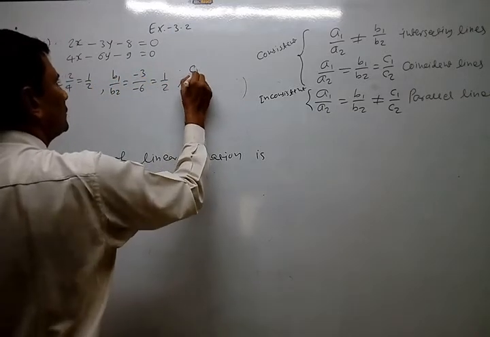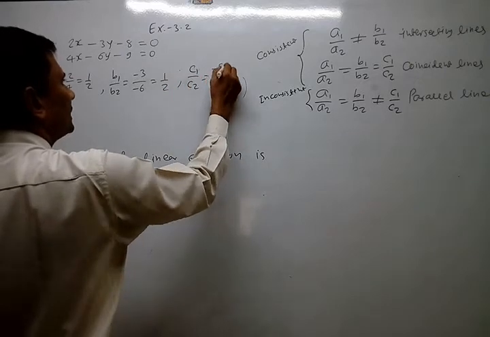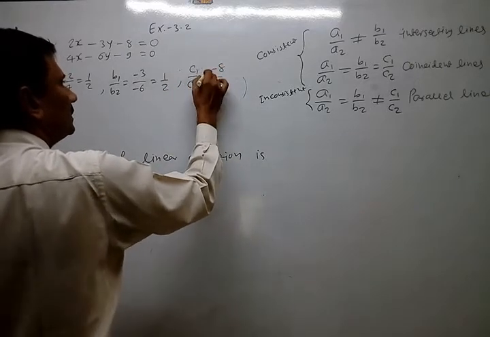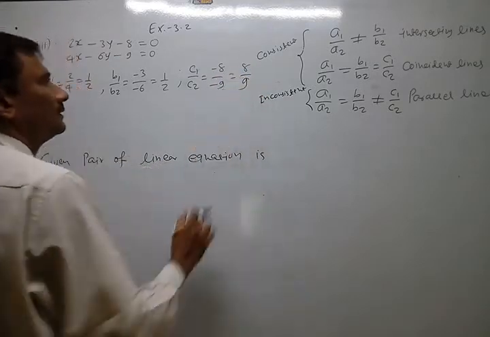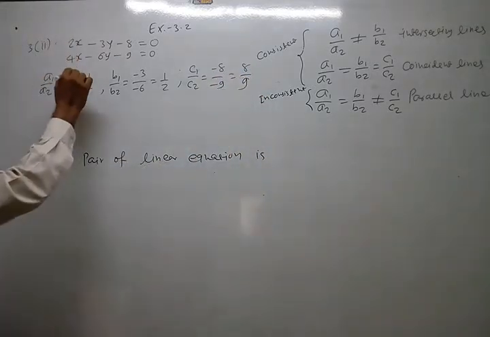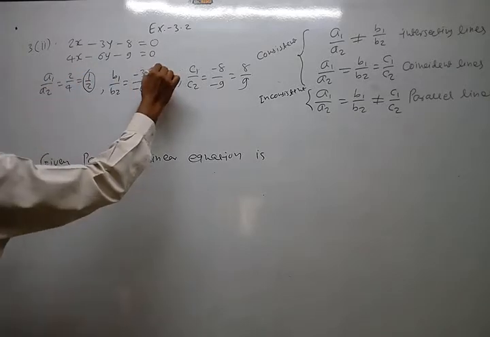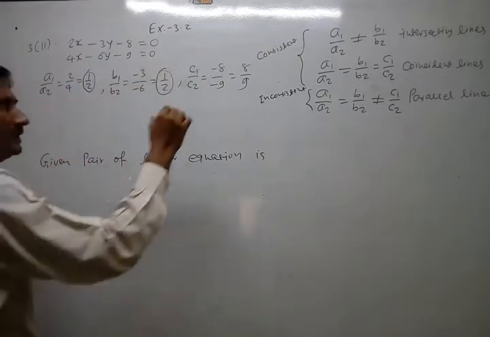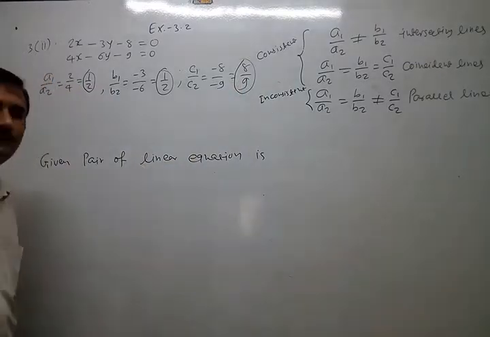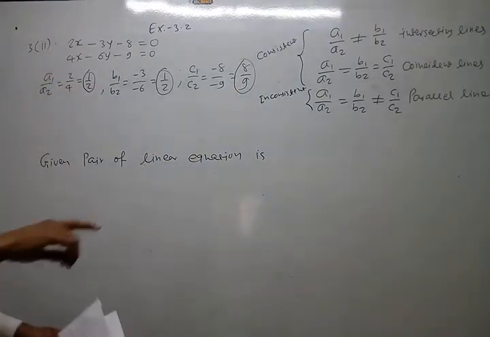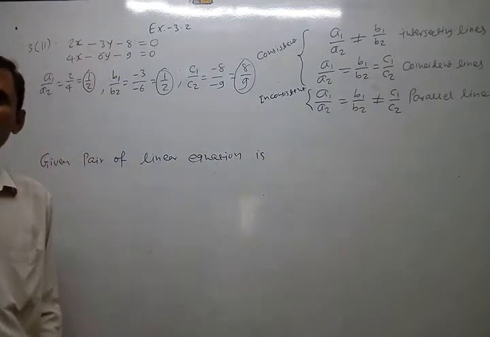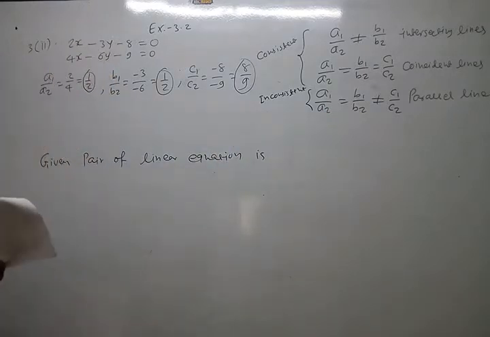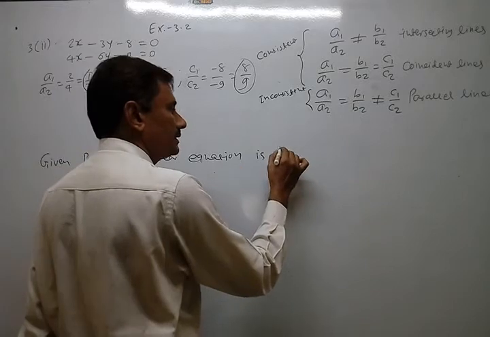Now c1 upon c2 is minus 8 upon minus 9, which means 8 by 9. So the first ratio is 1 by 2, b1 upon b2 is 1 by 2, c1 upon c2 is 8 by 9. Look here: the first two are equal, the third one is not equal. So our answer will be inconsistent.